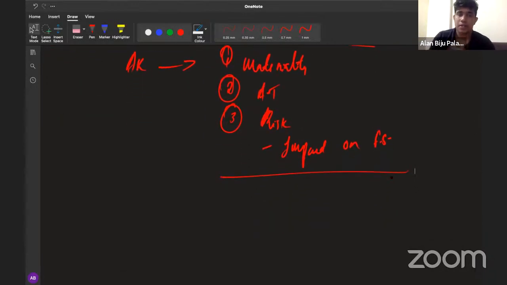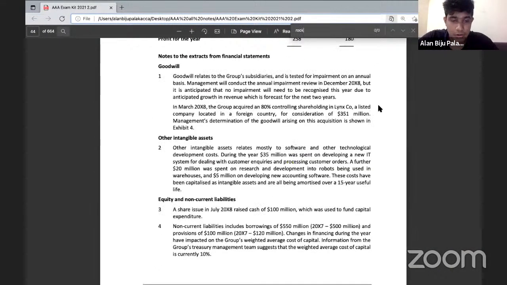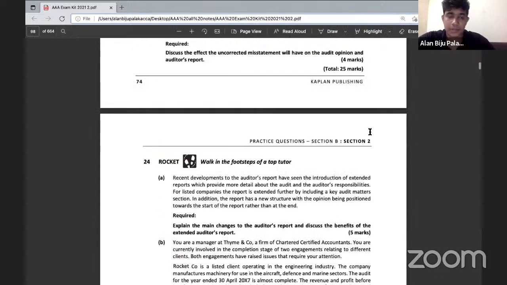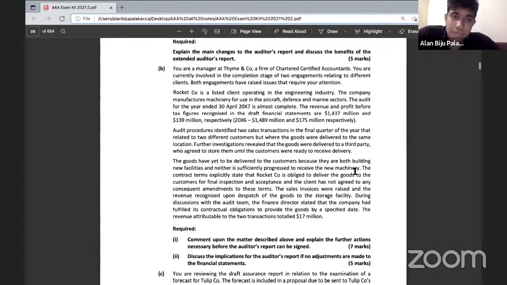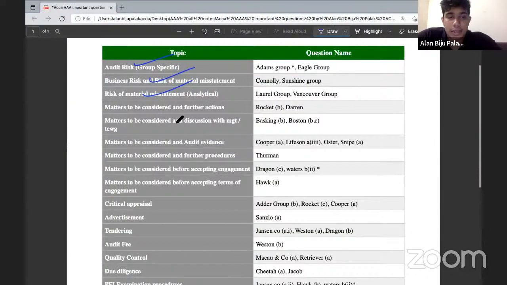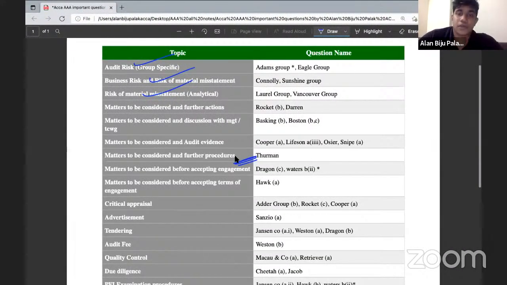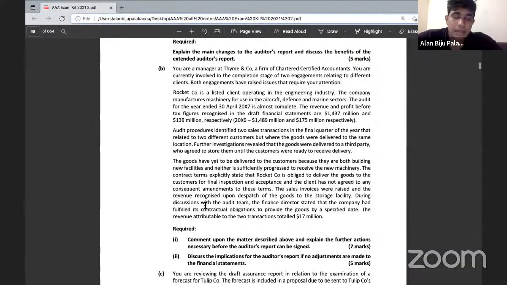So let's just do one thing. Let's look at a question, called Rocket, in your revision kit. We will be using this Rocket Company question to learn about all the reporting formats required here. We will be looking at matters to be considered for further action, matters to be considered in discussion with the management, matters to be considered for the audit evidence part, and finally matters to be considered before accepting an engagement and the terms of the audit engagement. For the first four types of requirement, we will be using the same question again.